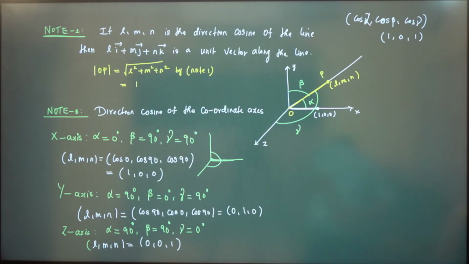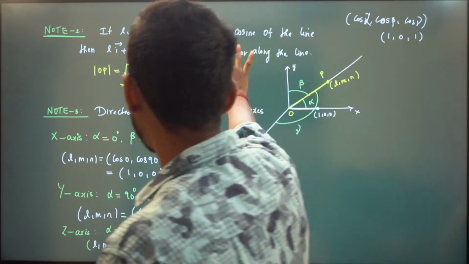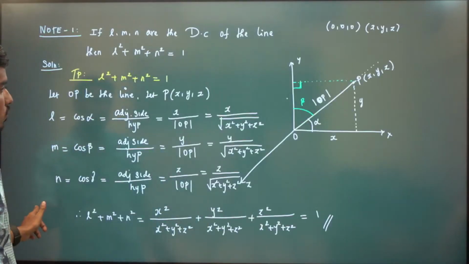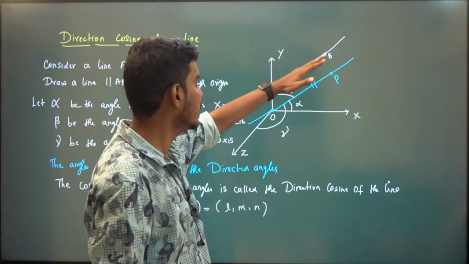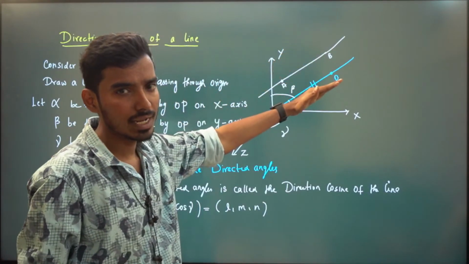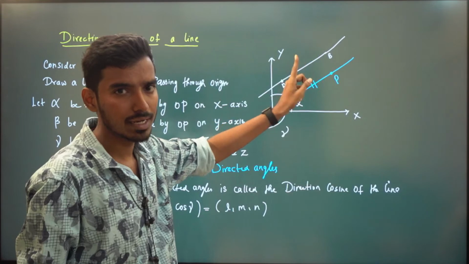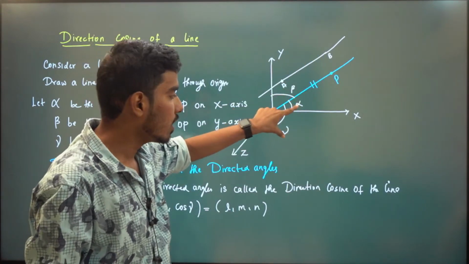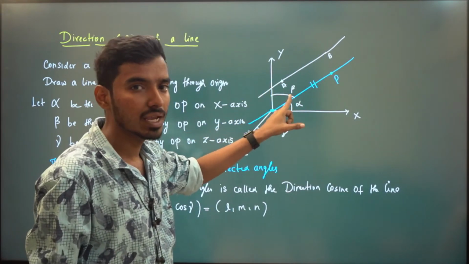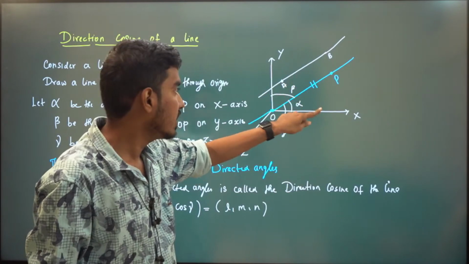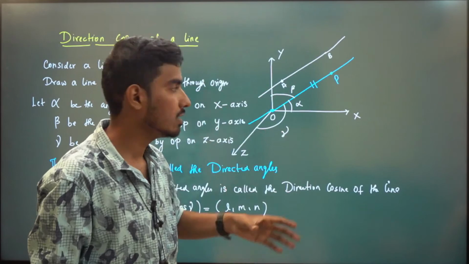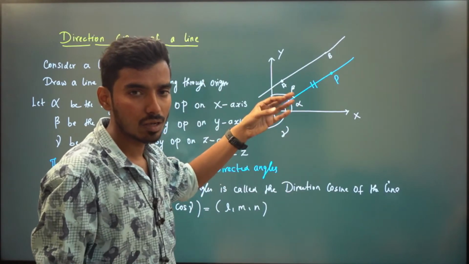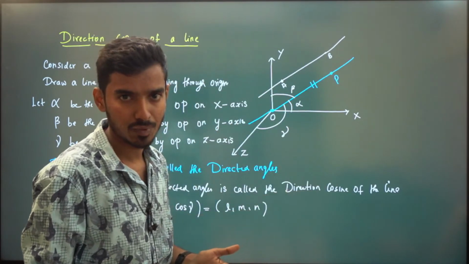Is this clear up to now? So we have introduced what is meant by direction cosine of a line. Wherever the line may be, you draw a line parallel to that line and passing through the origin. Alpha, beta, gamma are the angles made by that line with the x, y, z axes respectively. These are called directed angles. Take cos of them, and that is called the direction cosine of a line.